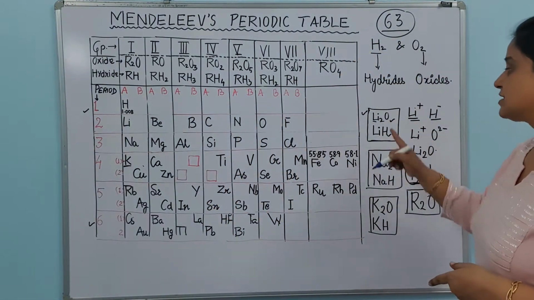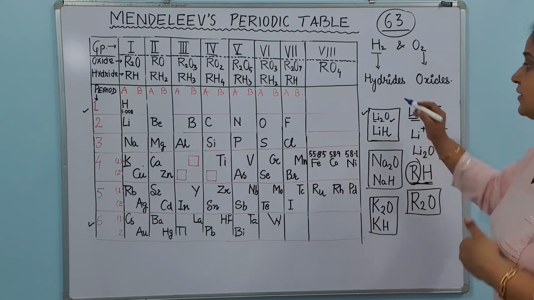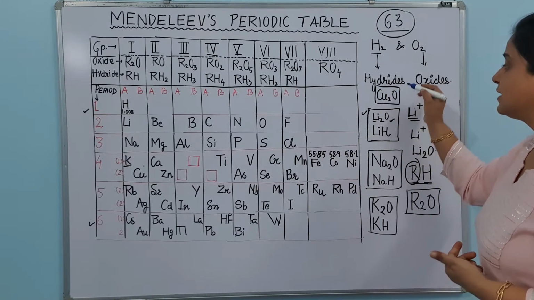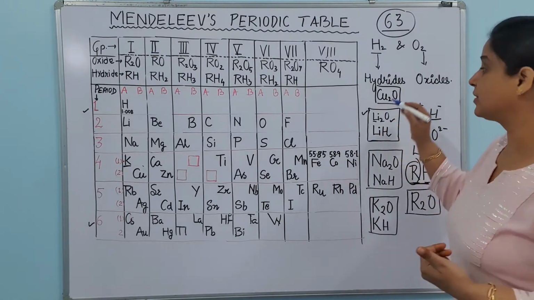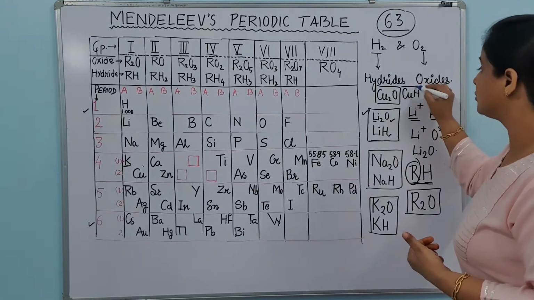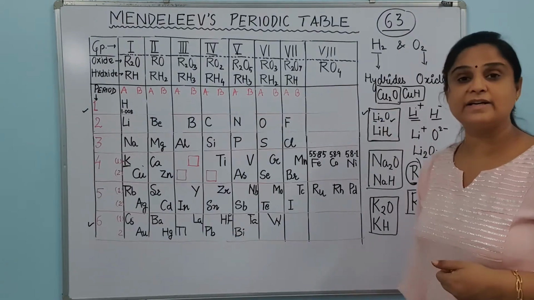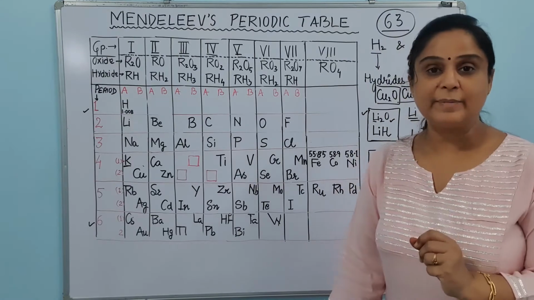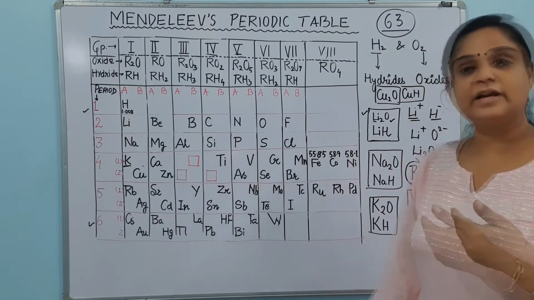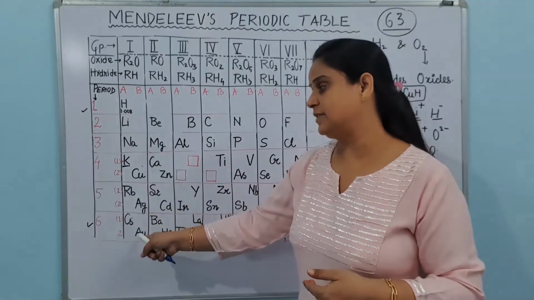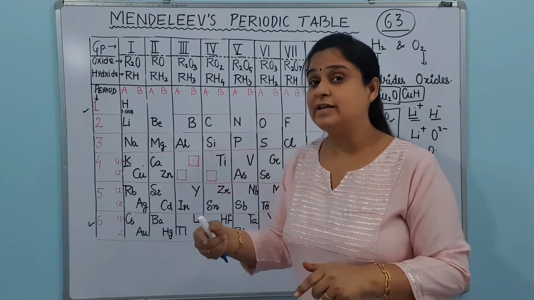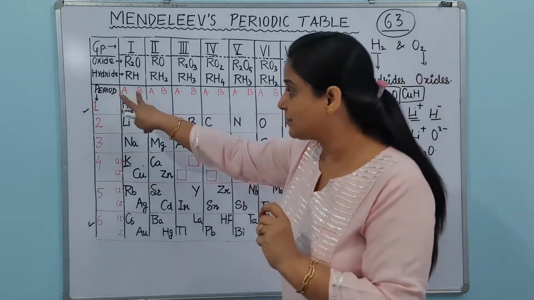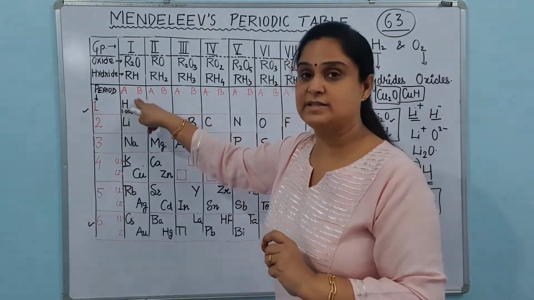Just like lithium is following the formula R2O, if I make the formula of copper, it will form copper oxide Cu2O. And if I go for the hydride of copper, it will form CuH also. So you can see here the same kind of oxide and hydride copper is also making. Because he was arranging the elements according to chemical properties, according to the formula made by the element, he had to keep them with these elements. But because internally he knew that he was keeping 2 very different kinds of elements together, he separated them into 2 different subgroups.